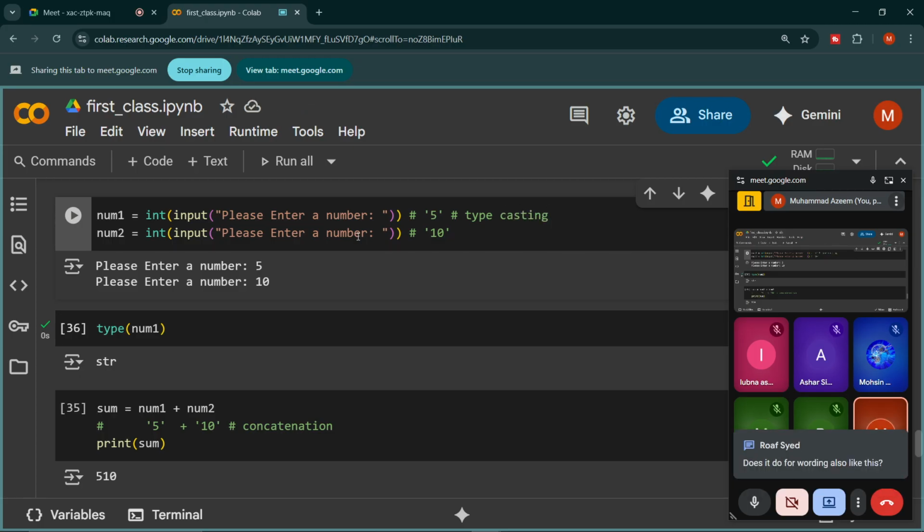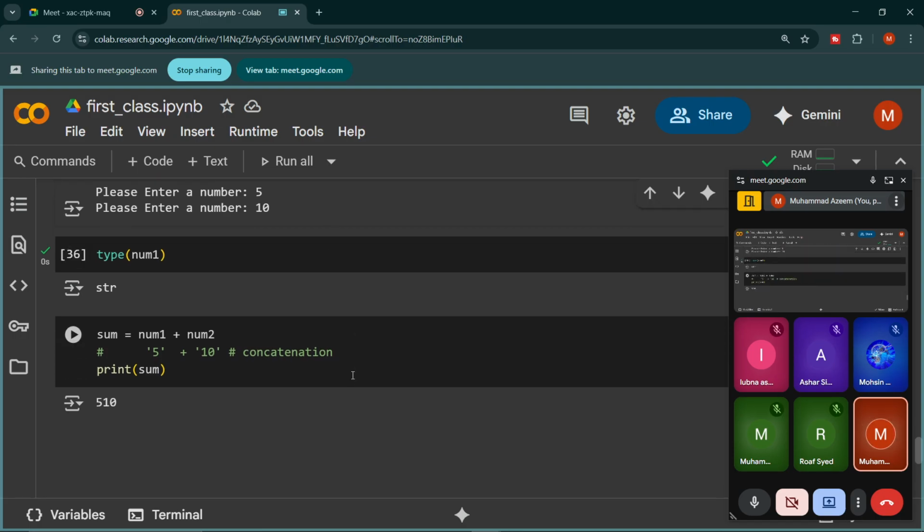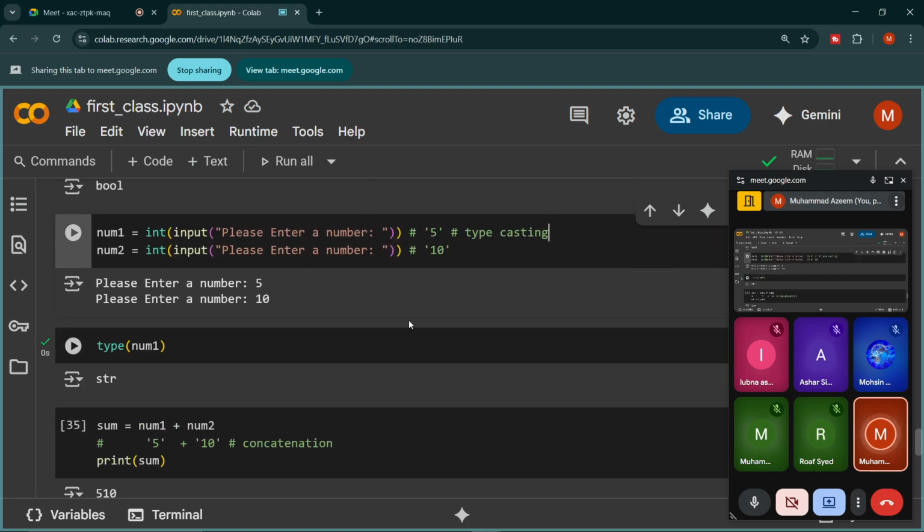No, no. What do you mean? Do you mean concatenation? If you mean concatenation, yes, we can also concatenate words like this. Like I have a first name variable which is Muhammad, second name Azim, and if I write first name plus last name, it will concatenate or combine my first name and second name, right? So you can also try it. Right now I do not have time, otherwise I would have done it, so sorry for that.